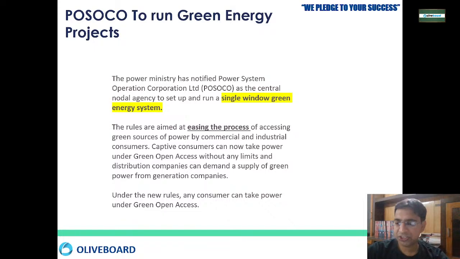The power ministry has recently notified that POSOCO is going to be the central nodal agency that provides single window clearance for the green energy system. They have created a single agency, POSOCO, that is Power System Operation Corporation Limited.